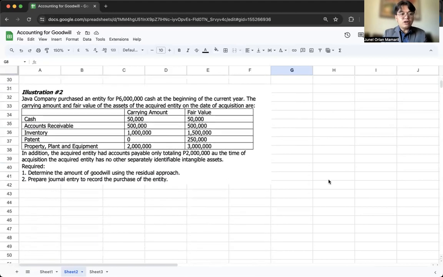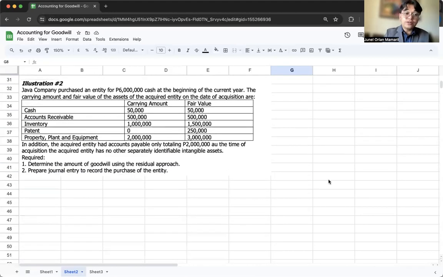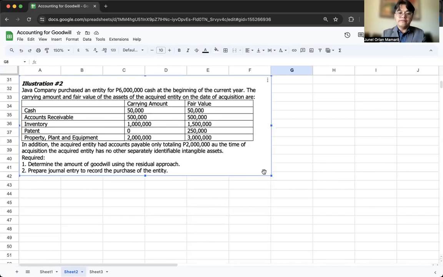So what if si Java company naman purchased an entity for 6 million cash at the beginning of the current year? The carrying amount and fair value of the assets of the acquired entity on the date of acquisition are. So pag given yung carrying amount at given yung fair value, sa libro nung nag-purchase na company, we will record all of their assets at fair value.